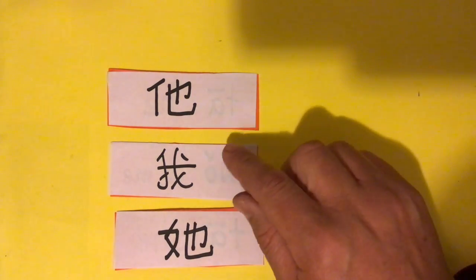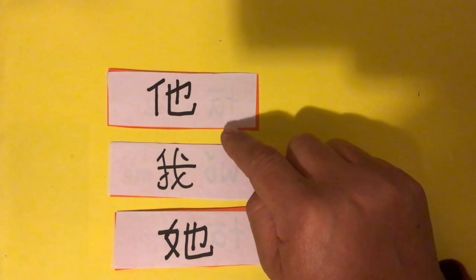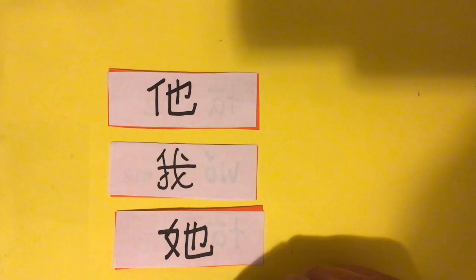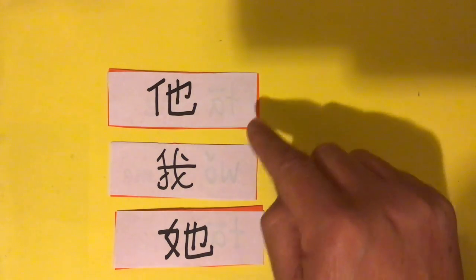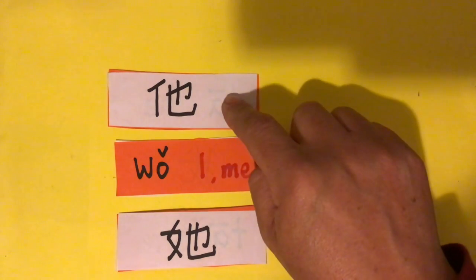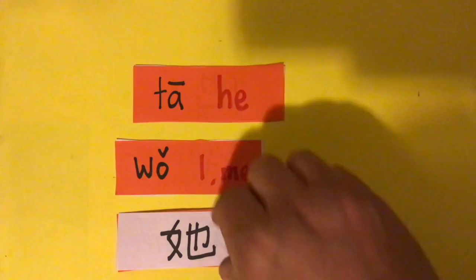We covered this last week. If you're looking very carefully, you can just see the writing on the other side of these bits of cardboard, so that might help you as well. Firstly, we have 我, which is I. Then we have 他, and this is also 他. So we have 他 for he and 他 for she.